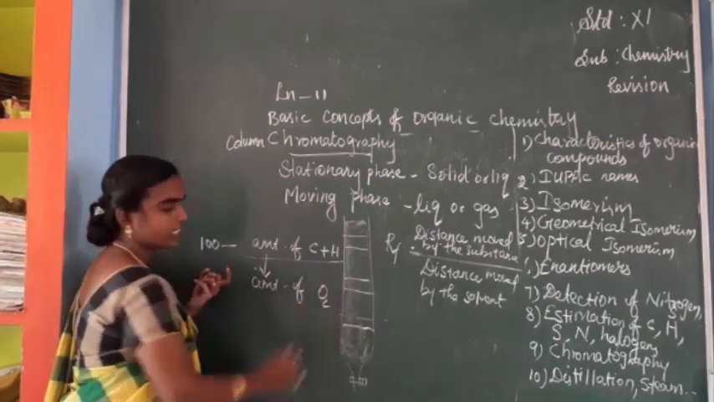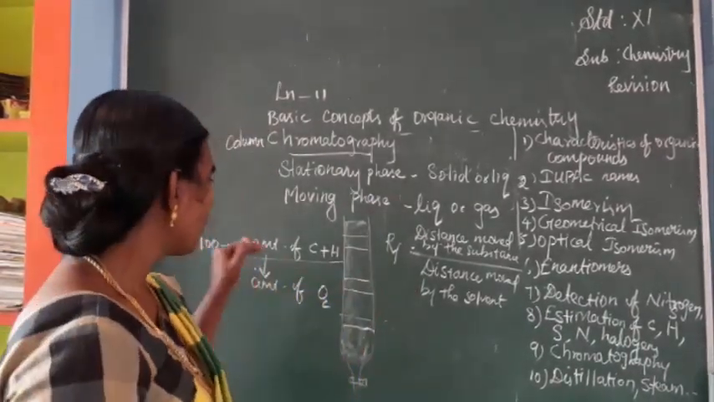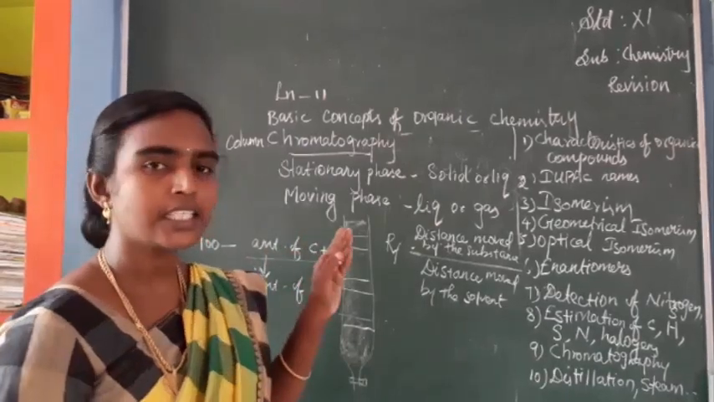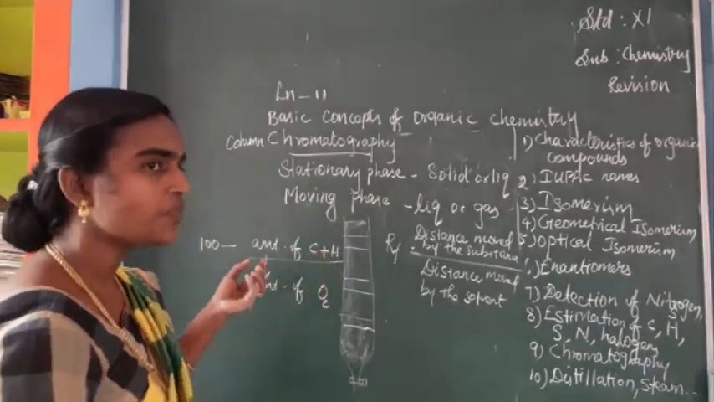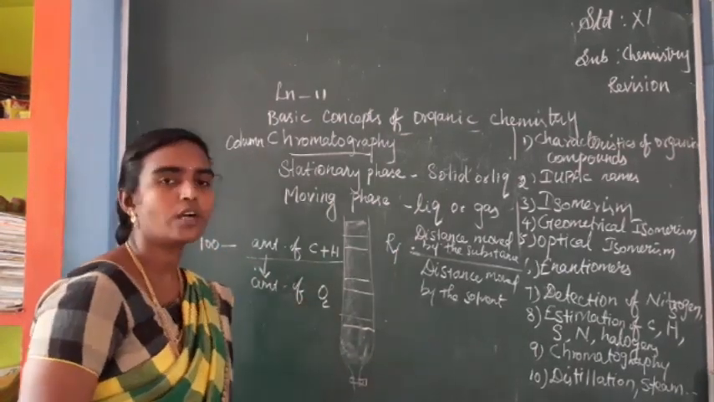Amount of oxygen. Is it clear? So how can we find the amount of oxygen? The amount of carbon and hydrogen should be subtracted, so this value should be subtracted from 100. This will give the amount of oxygen.